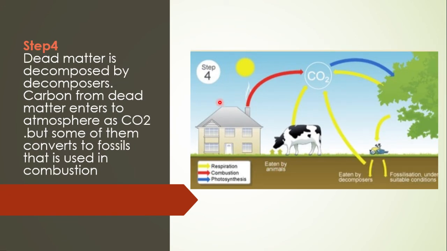See the fourth step. Finally, if plants or animals die, the dead matter is decomposed by decomposers. So carbon from the dead matter enters the atmosphere as carbon dioxide. Look at this, this is a dead bird. Whenever these are decomposed by decomposers, they release carbon dioxide gas.